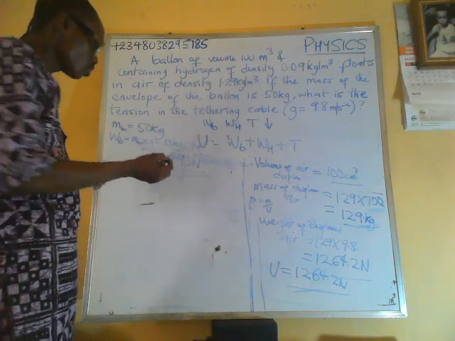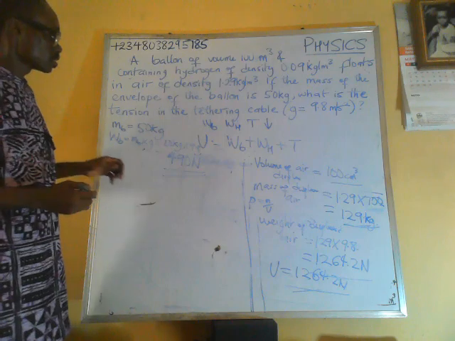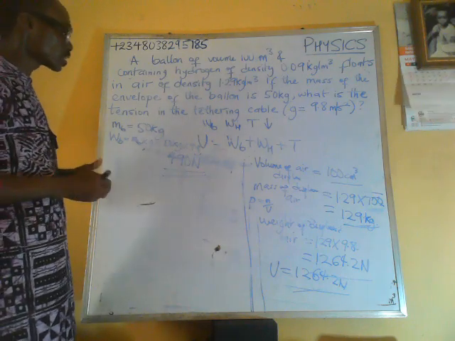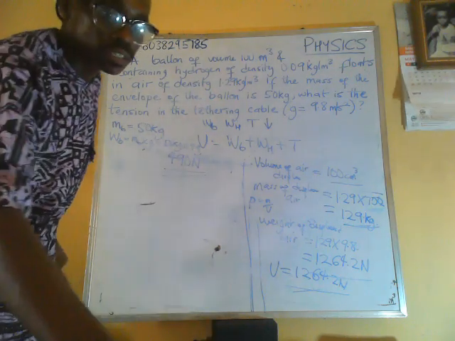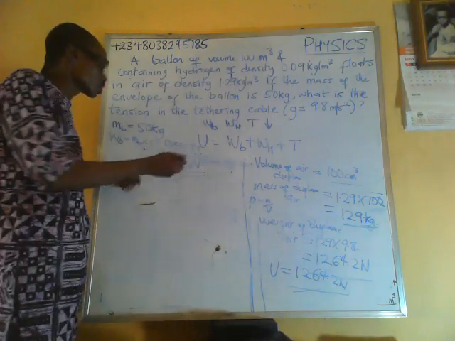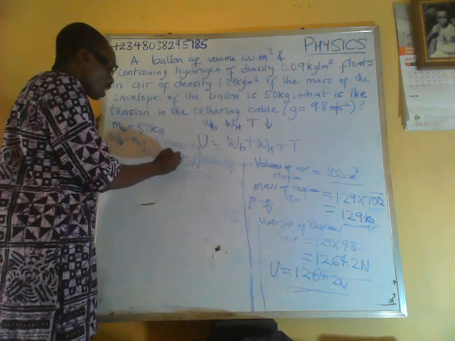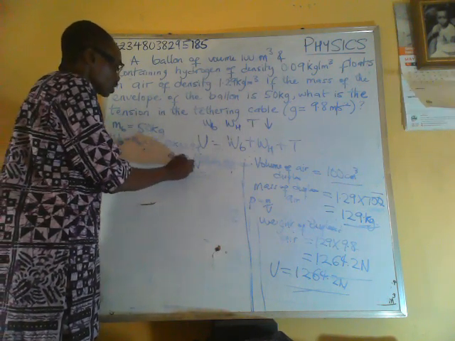That is 490 Newton. So I've just changed my marker just now. So the weight of the balloon has been calculated to be 490 Newton.